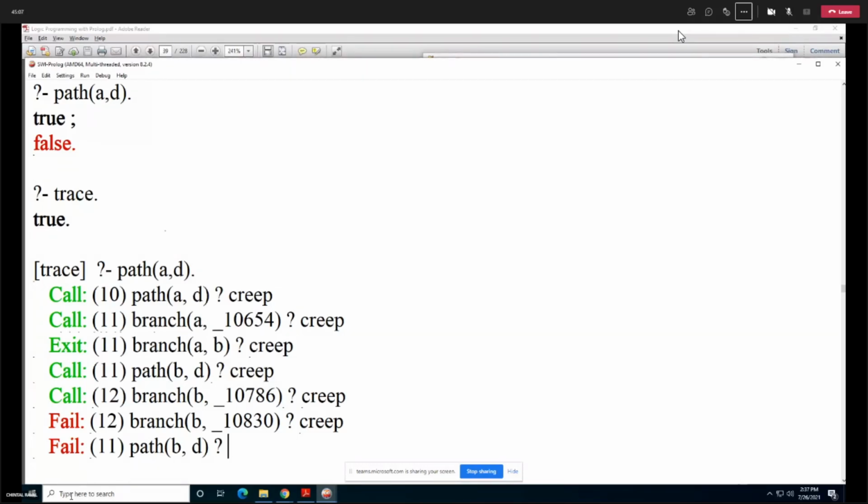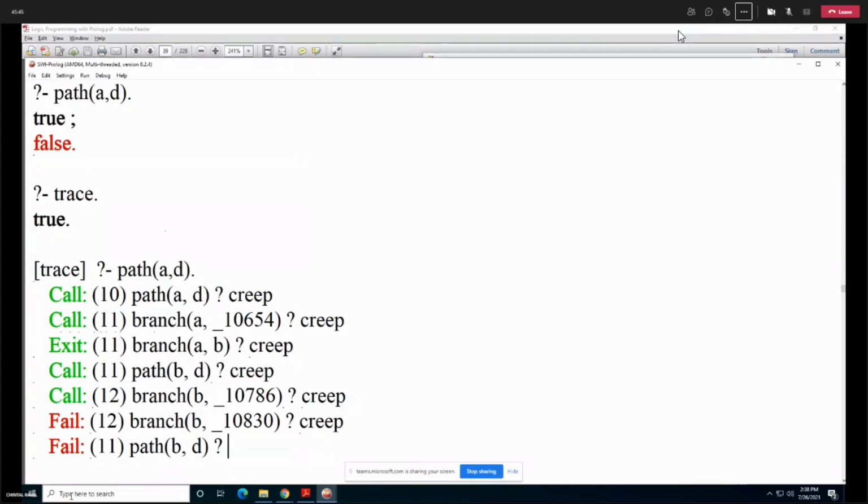There will not be any path from B to D, because A has children B and C, and C has children D and E. So B does not have any children, neither C nor D. So how can a path exist between B and D? There doesn't exist a direct path between B and D, so we get a fail. If it were a traditional programming language like C, C++, or even a modern language like Python or R, your execution of the program would terminate here.